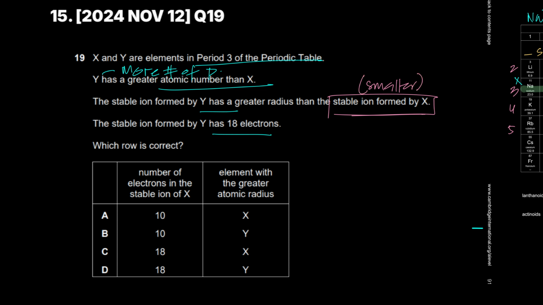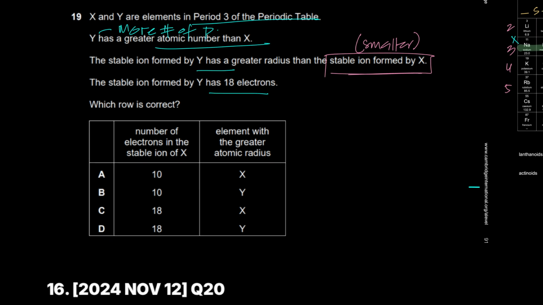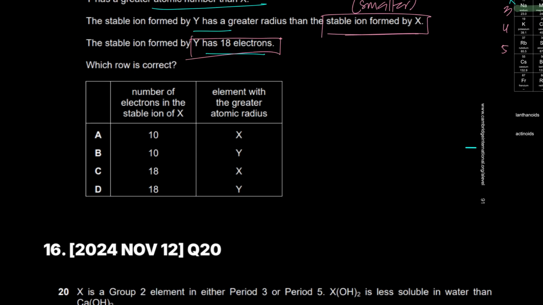Okay. Now I think which row is correct? The number of electrons in the stable ion of X, are they 18 or are they 10? They can't be 18 because Y is 18. If Y is 18, X can't be 18.